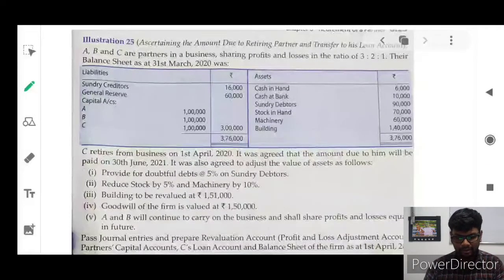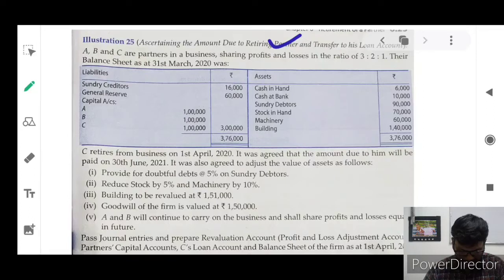Illustration 25. Ascertaining the amount due to the retiring partner and transfer of his loan account. How much amount is due to the retiring partner, and it is transferred to the retiring partner's loan account. So they have given a problem here.